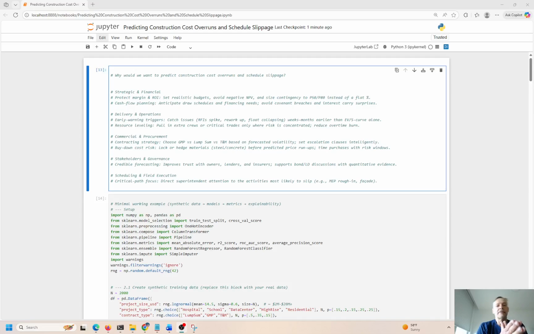So, in the case study today, I want to take a look at predicting construction cost overruns and schedule slippage and try to understand how this works. A lot of it has to do with project management, construction management, and things like this. I want to take a look at what goes on